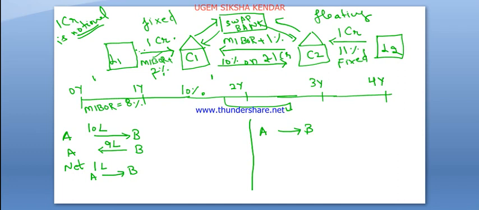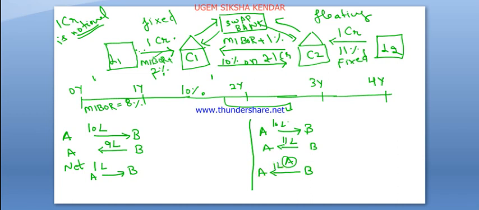So how much amount does A give to B? A gives to B always fixed 10 lakh. And how much amount does B give to A? B gives to A basically MIBOR plus 1%, 10 plus 1, 11%. So basically B gives to A 11 lakh. So how much does A get? A basically receives 1 lakh extra from B.